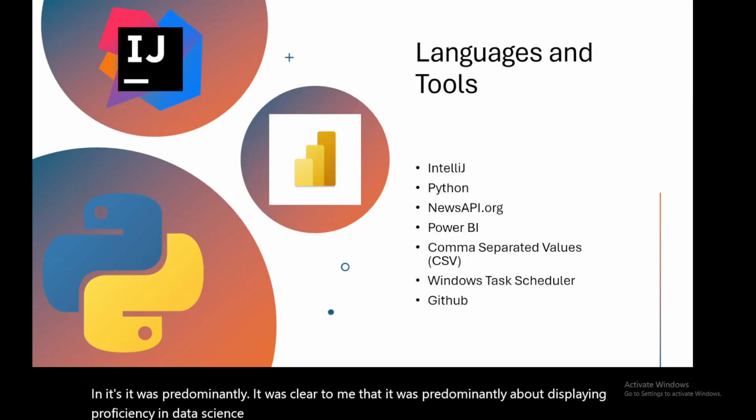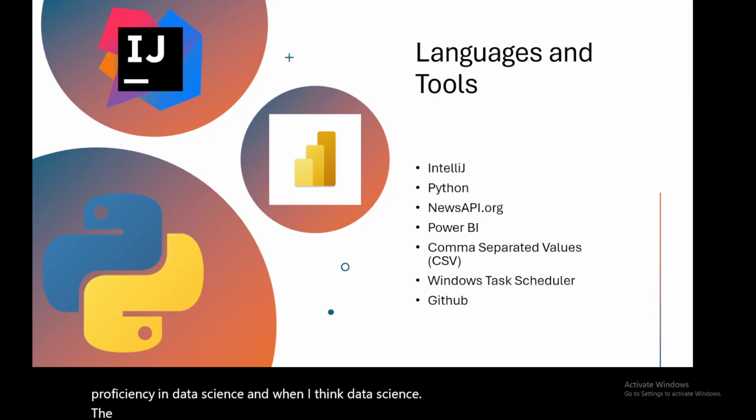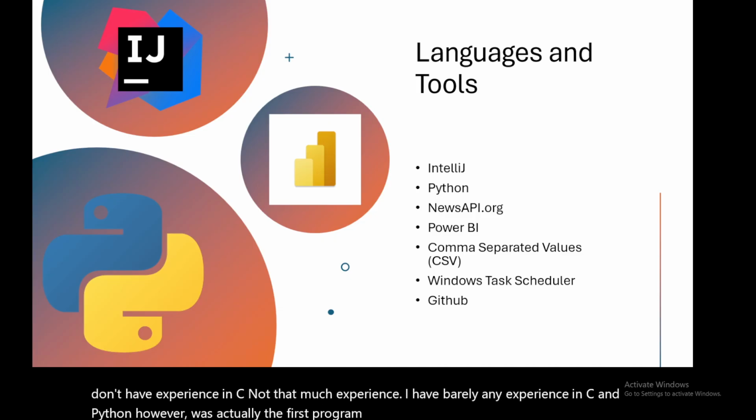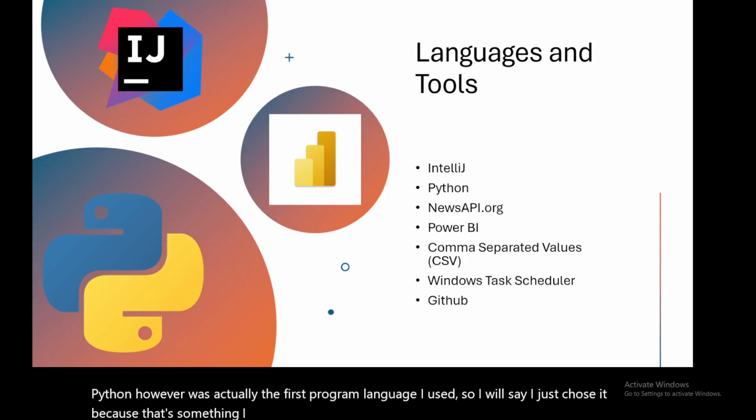And when I think data science, the first two programming languages that jump out to me are C and Python. But I don't have experience in C. I have barely any experience in C. And Python, however, was actually the first programming language I used. So I will say, yeah, I just chose it because that's something I was more comfortable with. And also because, again, I associate the language with data science.